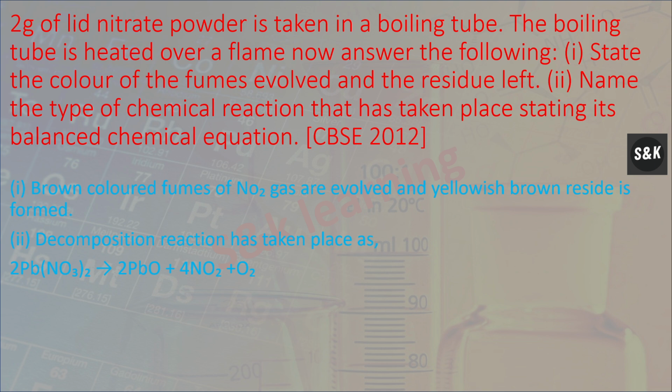Next, 2 gram of lead nitrate powder is taken in a boiling tube. The boiling tube is heated over a flame. Now answer the following. First, state the color of the fumes evolved and the residue left. So brown color fumes of NO2 gas are evolved and yellowish brown residue is formed. Second, name the type of chemical reaction that has taken place and state its balanced chemical equation. Decomposition reaction has taken place as lead nitrate forms lead oxide plus nitrogen dioxide plus oxygen.